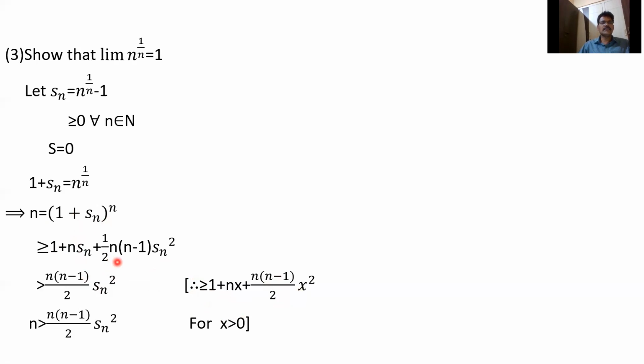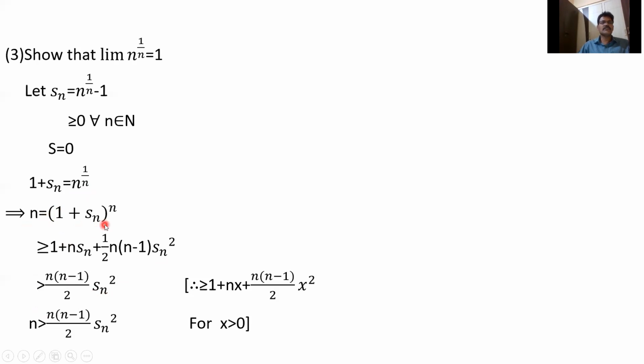1 plus n Sn plus 1 by 2 n into n minus 1 Sn square. This is greater than n into n minus 1 by 2 Sn square. So finally, taking both sides power n, we'll get n is equal to 1 plus Sn whole power n, and only n will cancel n.